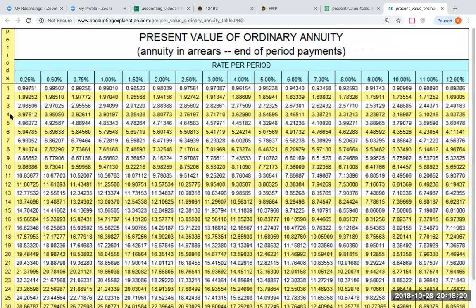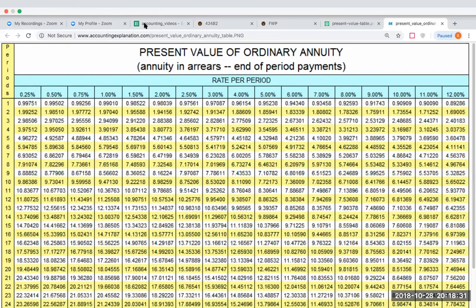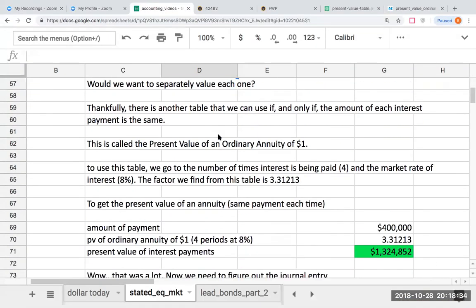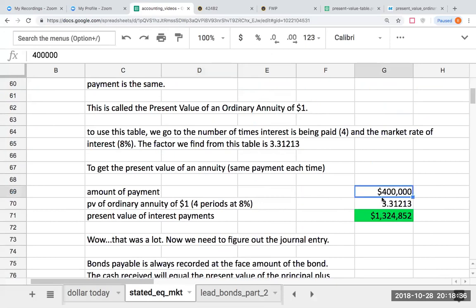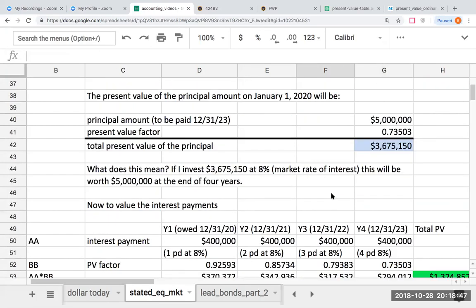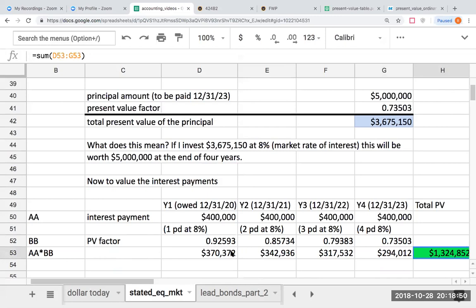I'm going to look up here. Interest is being paid 4 times, and I'm going to go over here to 8%, and I get a number of 3.31213. So when I come back to this, I've got 400,000 times 3.31213. I get the present value of the interest payments being $1,324,852, which not by coincidence is the same number if I had to present value each of these amounts.